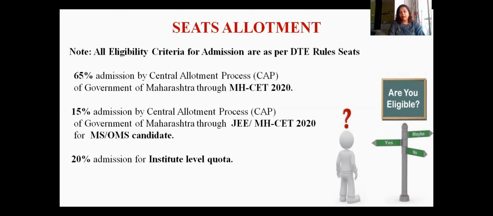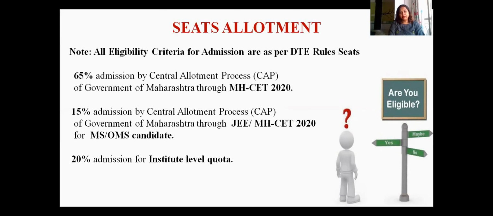All this allotment and process is supervised by the Directorate of Technical Education, that is DTE. So all this eligibility criteria and admission process is also as per the DTE rules.